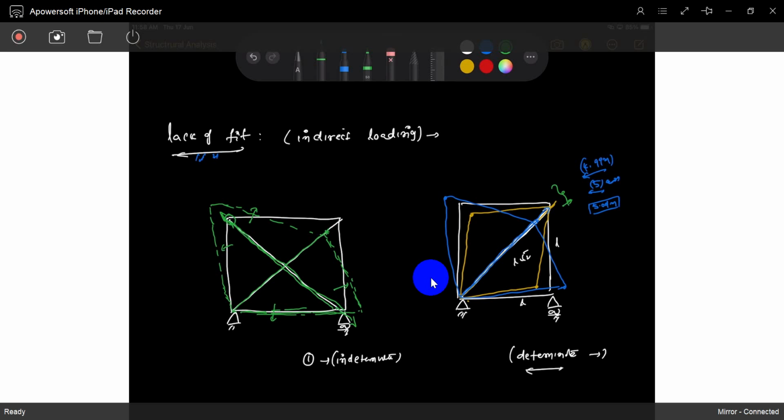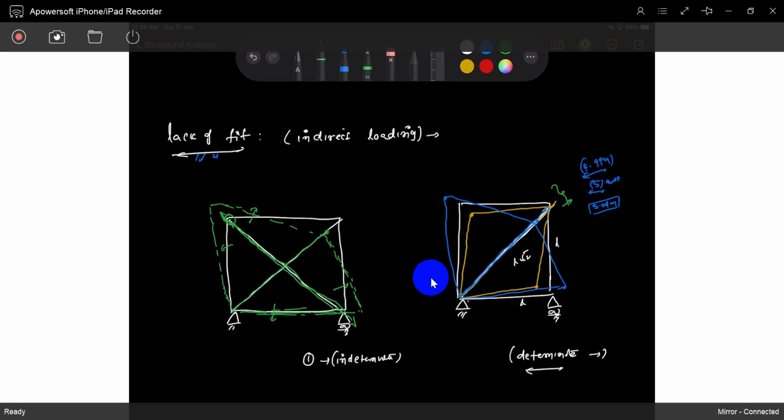But if it is an indeterminate structure, because of the lack of fit or temperature changes, the effect acts on the remaining members. Maybe some compression forces or tension forces are indirectly acting on the members.